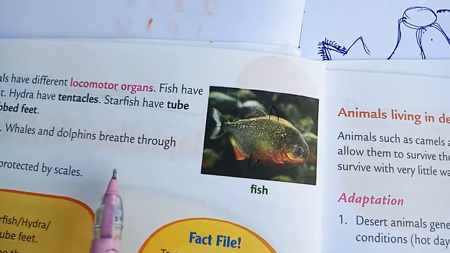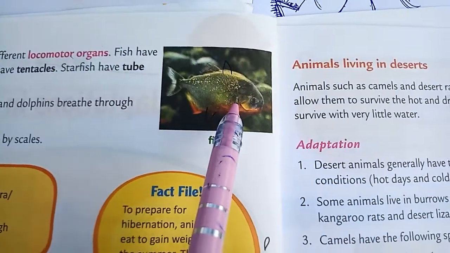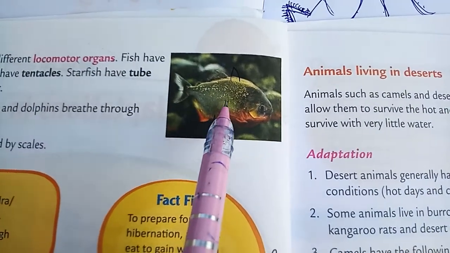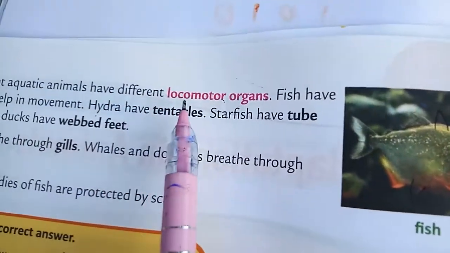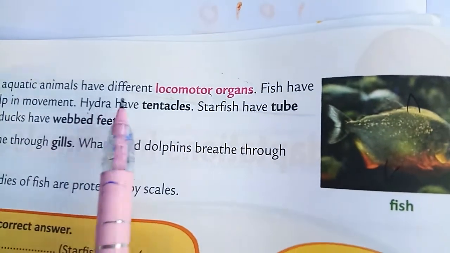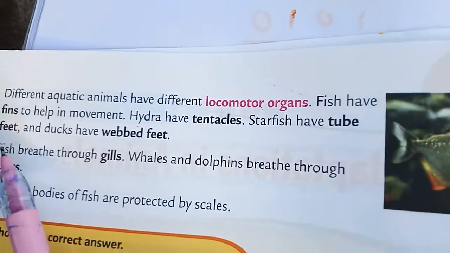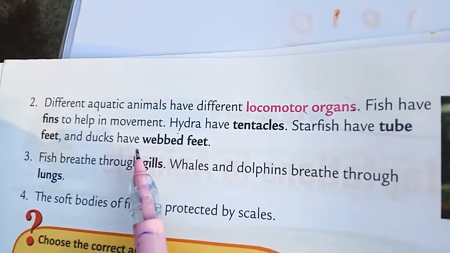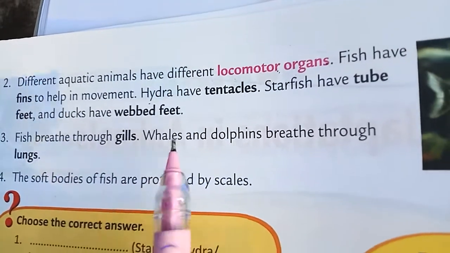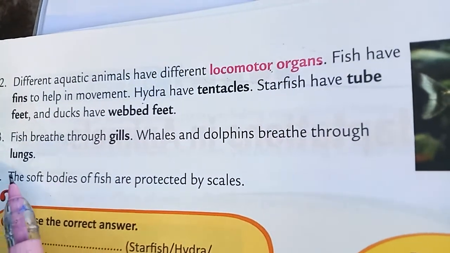So what are the adaptations? First of all, the aquatic animals have a streamlined body. Next, they have special locomotor organs. Fish have fins, hydra have tentacles, starfish have tube feet, and ducks have webbed feet. Next, fish breathe through gills and whales breathe through lungs.